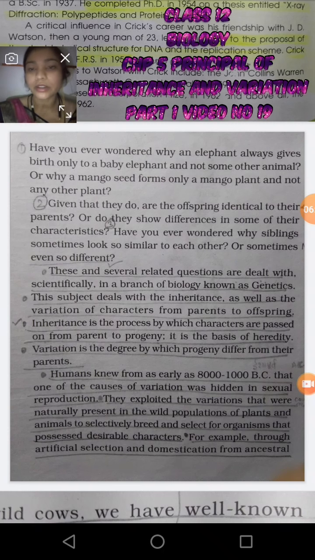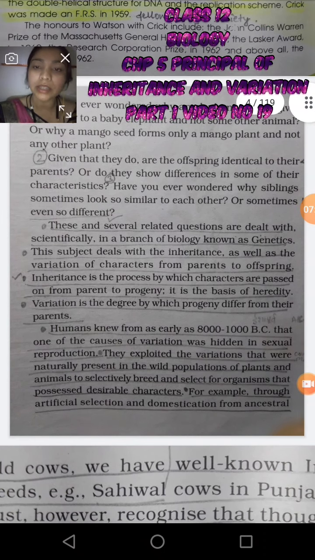So the first question is: have you ever wondered why an elephant always gives birth only to a baby elephant, not some other animal? Next question: why does a mango seed form only a mango plant, not any other plant? Next question: are the offspring identical to their parents, or do they show differences in some of their characteristics?